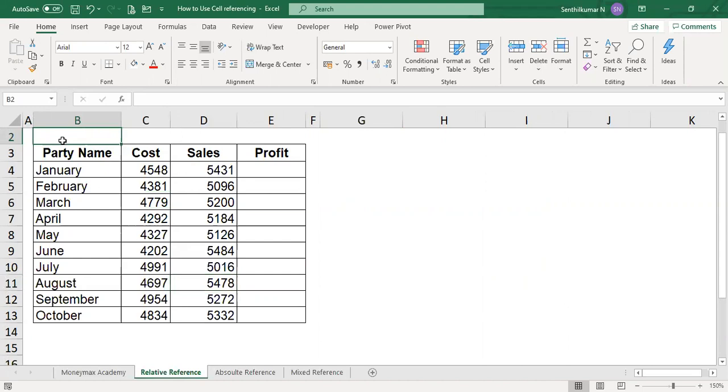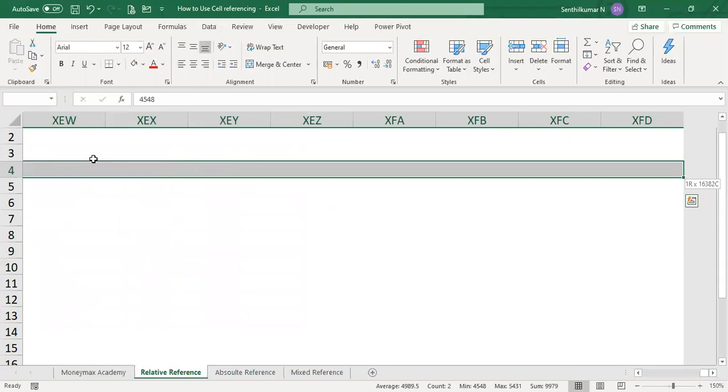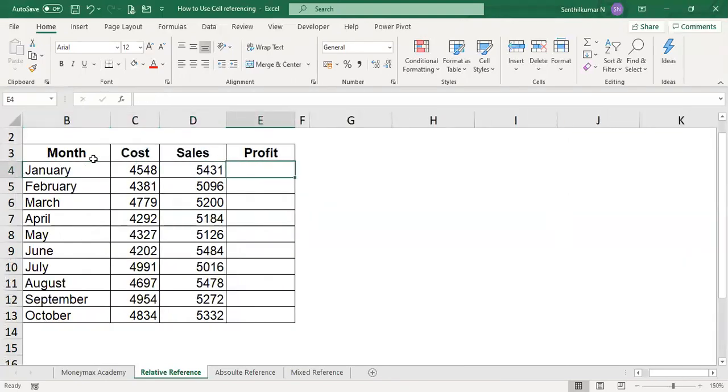Now, this is called a relative reference example. This is the data available month wise. Month wise, the cost is available. In January, the cost is 4,548, but the sales is 5,431.